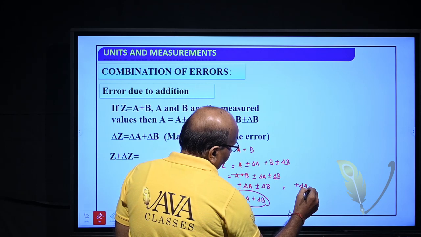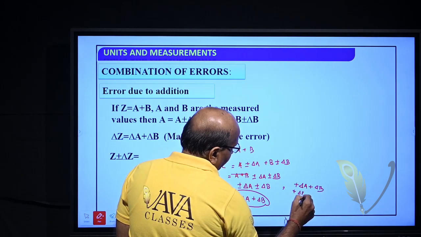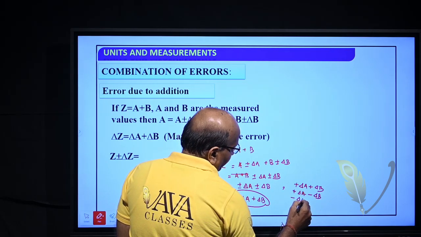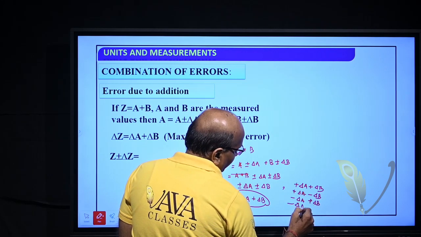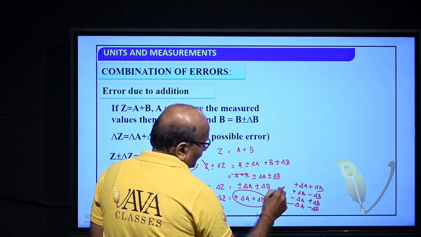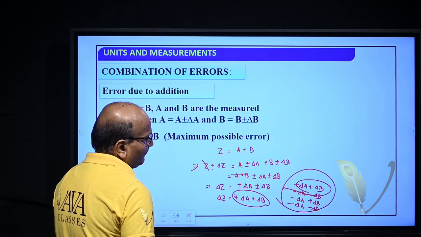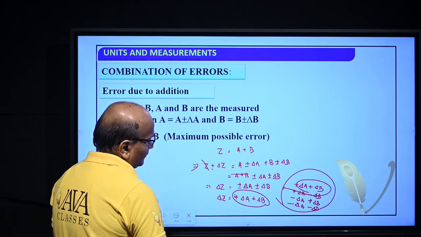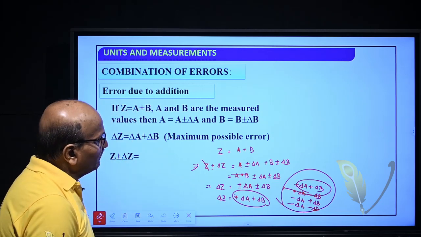Plus delta A plus delta B, plus delta A minus delta B, minus delta A plus delta B, minus delta A minus delta B. And then from these 4 values, the maximum error will be delta A plus delta B. So, in the result, the maximum error appears, that is delta Z is equal to delta A plus delta B.